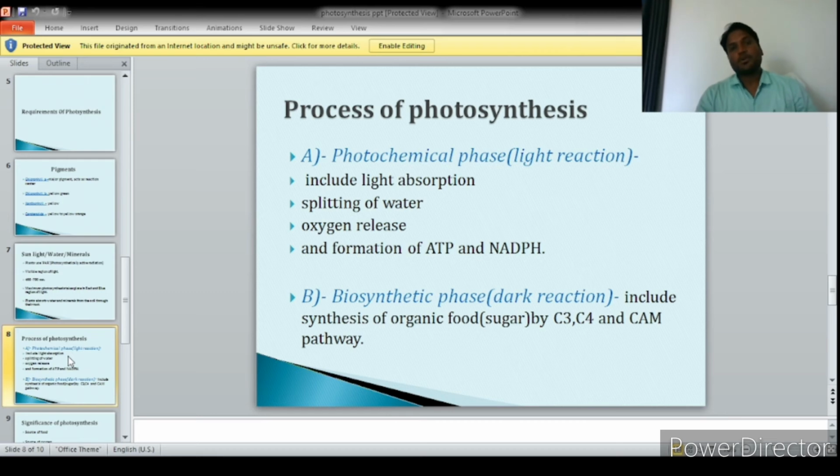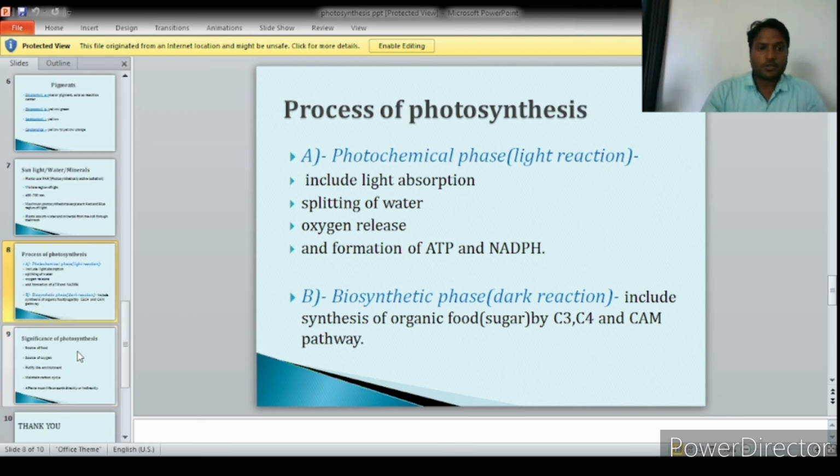Now what is the process of photosynthesis? The process occurs in two steps, light reaction and dark reaction. Light reaction occurs in the thylakoid region of the chloroplast. It is also known as Hill reaction, where light is absorbed, water is broken down, and oxygen is released along with ATP and NADPH produced. The biosynthetic phase occurs in the stroma region of the chloroplast, and is also known as Blackman's reaction.